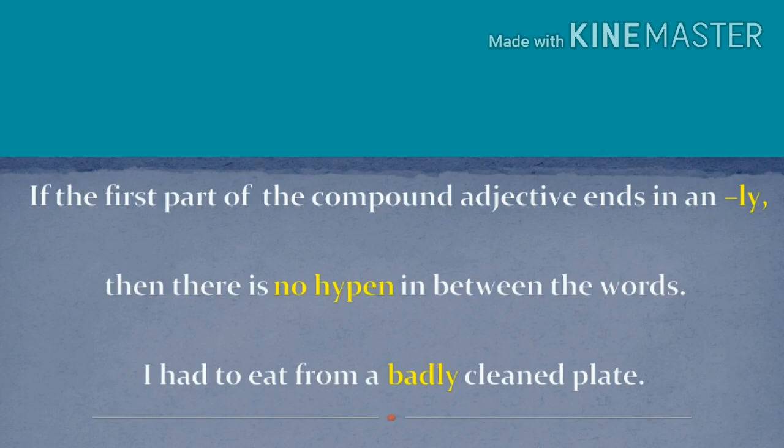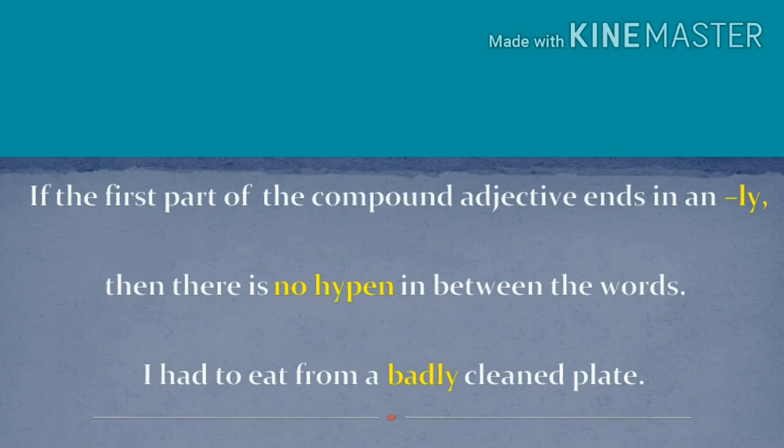If the first part of the compound adjective ends in ly, then there is no hyphen in between the words. Yes, a compound adjective certainly must have two words. We can consider the first word as the first part and the second word as the second part.